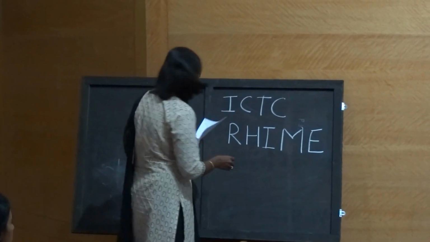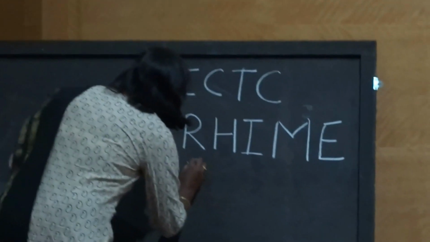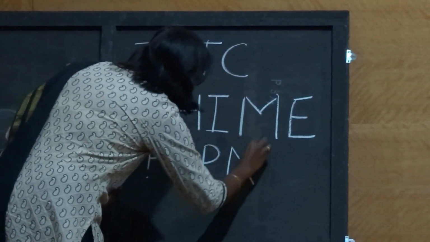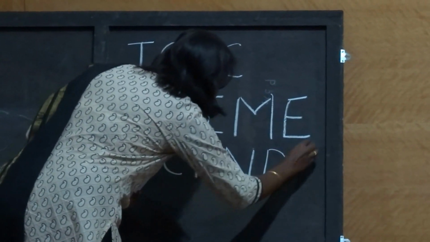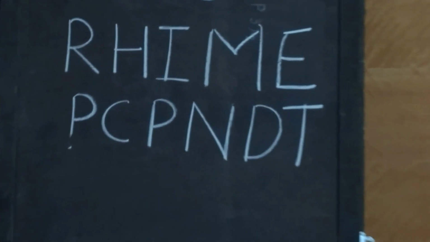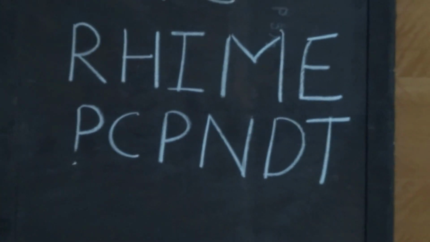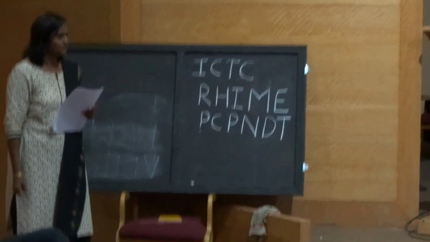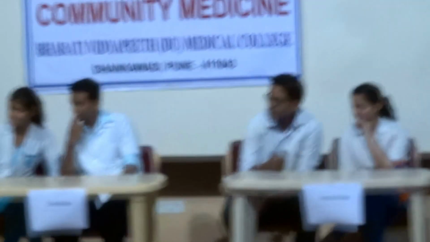Coming to the next team, that is team monitoring. TCP and DT. Yes, monitoring team. This is a very famous problem which was there continuously in newspapers. Continuous discussion were there on television also.